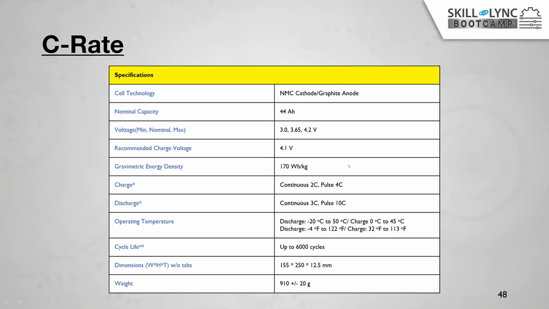In a similar way, during discharging, that means you are connecting some load when you are running an electric vehicle, we need more fast acceleration or a long duration, right? So if you are charging and discharging continuously, we can discharge this battery with the 3C rating. And if you are discharging to a pulsated load, we can use the 10C rating. But different batteries have different conditions. If you want to know how much discharge we can do, how much charging we can do, what the C rating is, you can check in the data sheet of each battery. Okay.